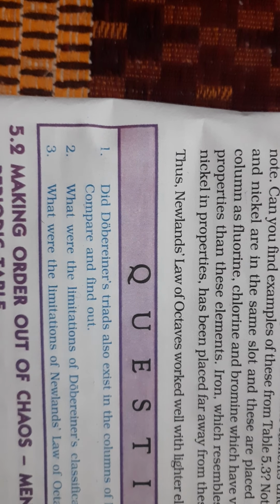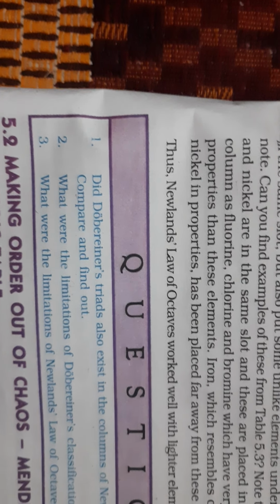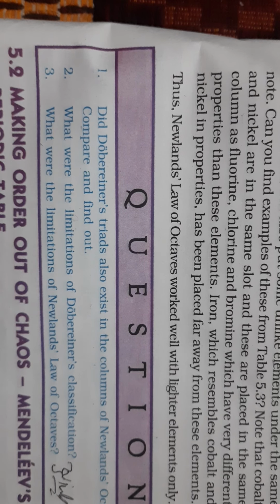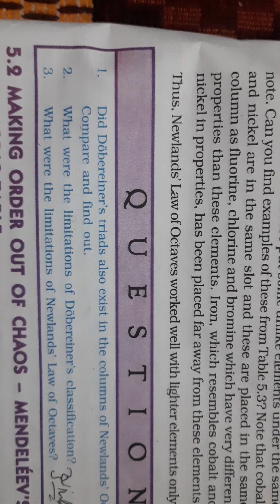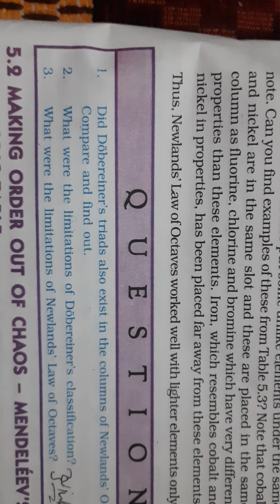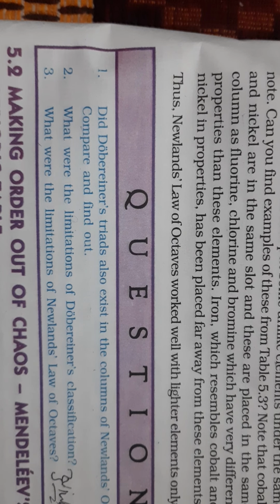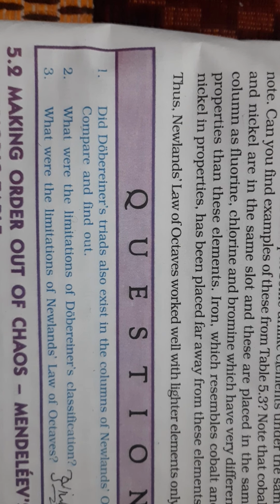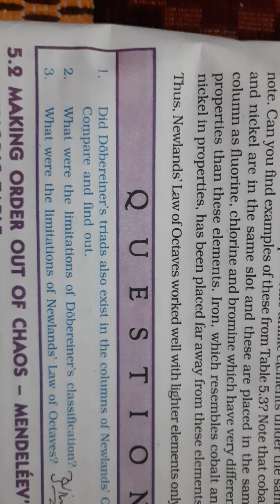Now comes the second question. What were the limitations of Dobereiner's classification? First of all, Dobereiner was in a position to identify only three triads. It could not apply to all elements known at that time.